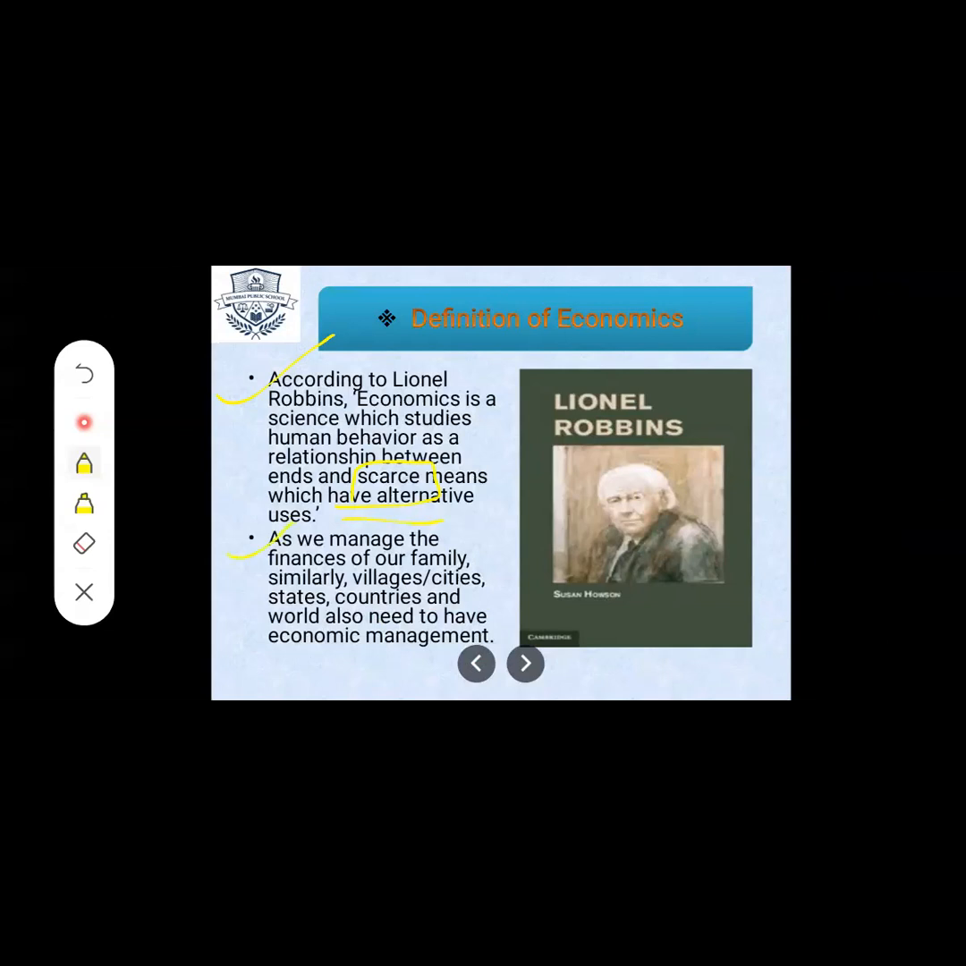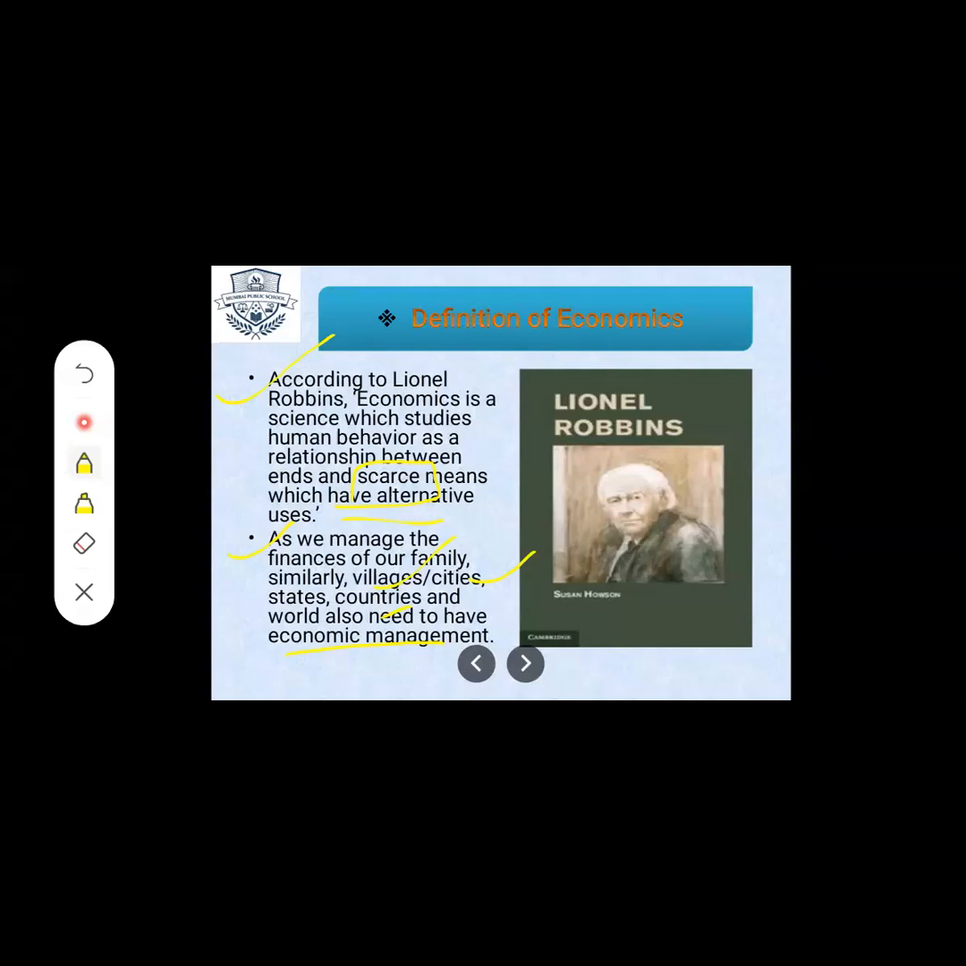As we manage the finances of our family, similarly villages, cities, states, countries, and the world also need to have economic management. Now, according to Lionel Robbins, economics is a science which studies human behavior as a relationship between ends and scarce means, which have alternative uses.